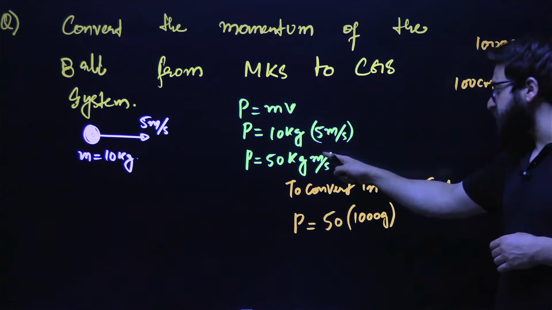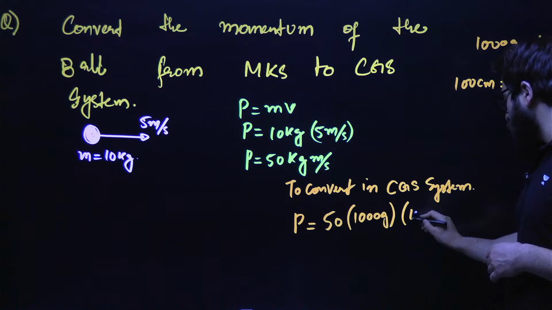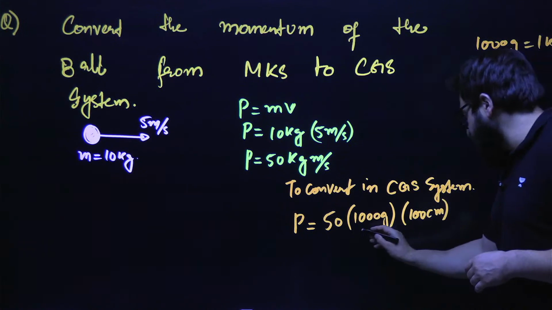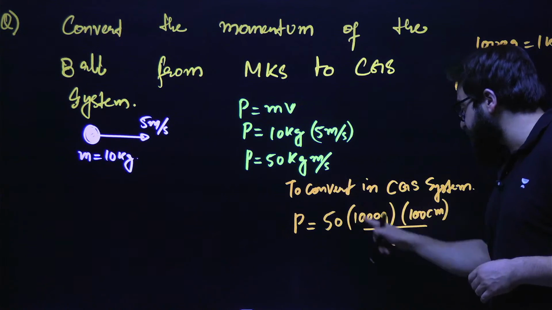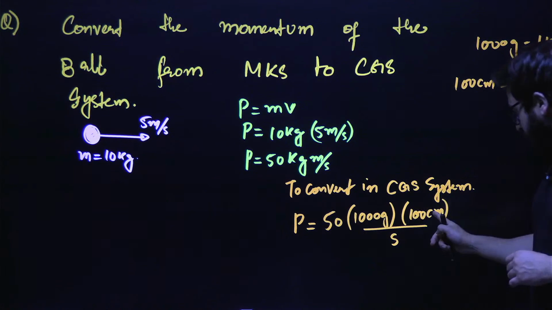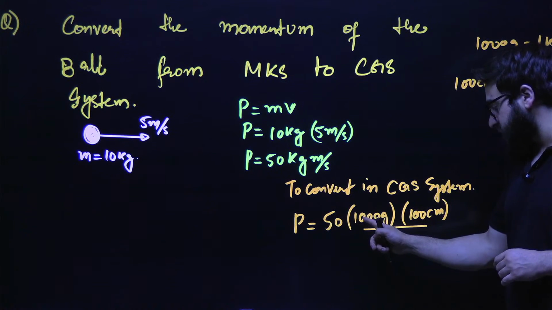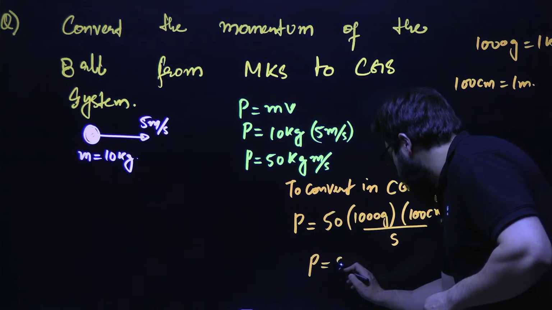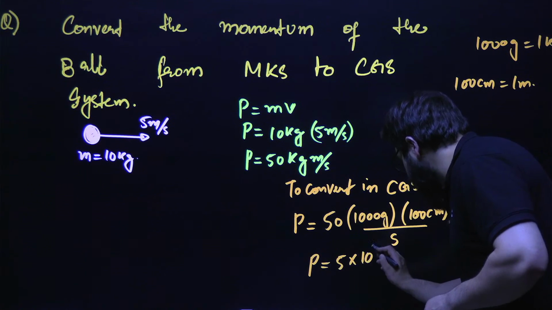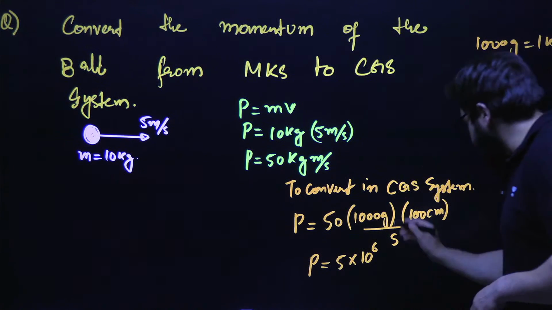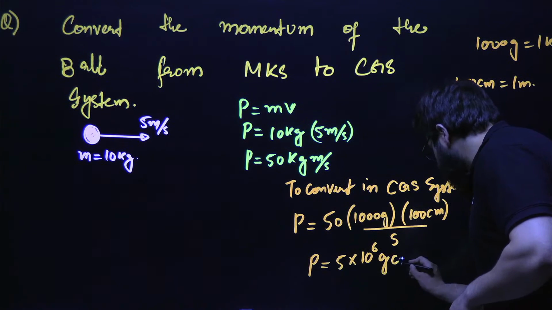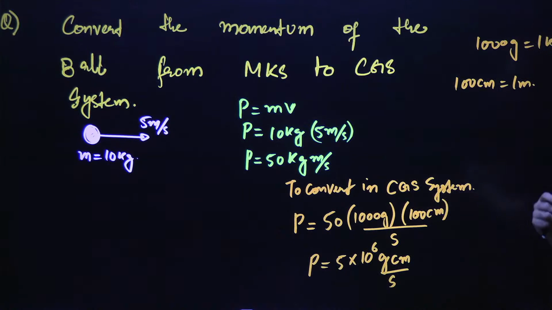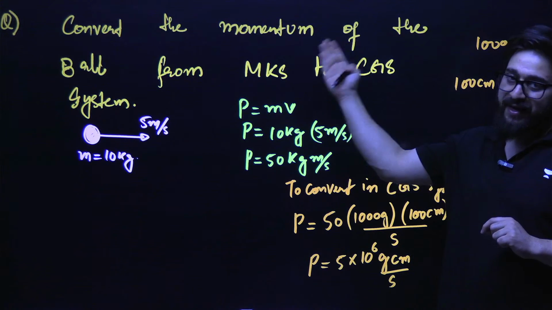So instead of this 1 meter, I'll write 100 centimeters, and second will remain as it is. Now 50 into 1000 into 100 gives 5 with a total of 6 zeros. So we can write P is equal to 5 into 10 raised to power 6 gram centimeter per second. This is the simple method to convert anything from MKS to CGS.